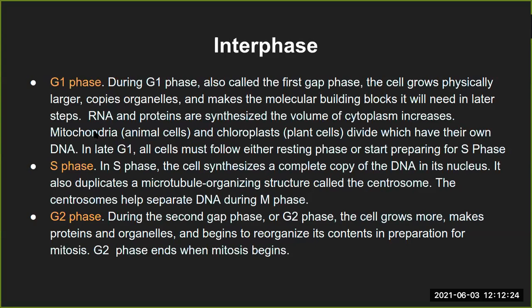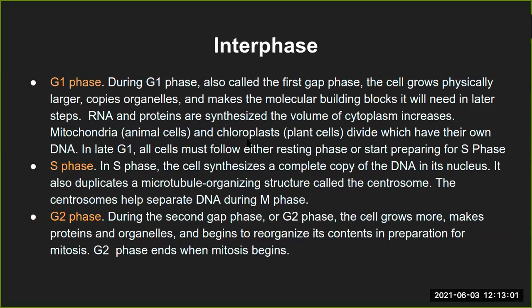Now, the mitochondria, which is present in the animal cell, and the chloroplast, specifically in the green plants or the plant cells in general, they divide in this stage, and they have their own DNA, right? Though the S phase is specifically for DNA, this is the exception in which the G1 phase also does duplication of the mitochondrial DNA and the chloroplast DNA.